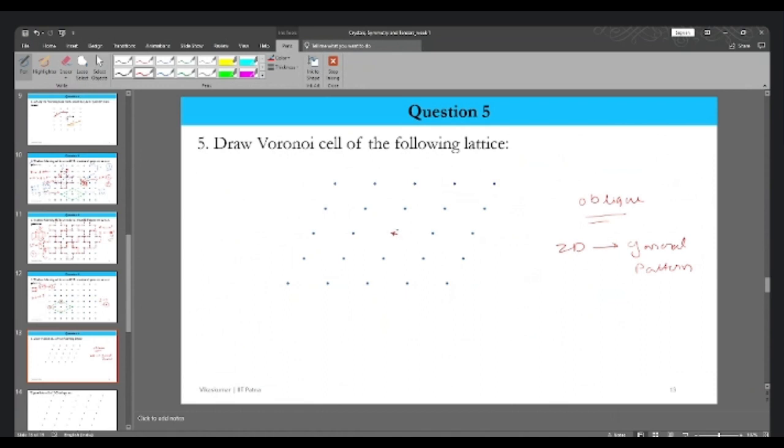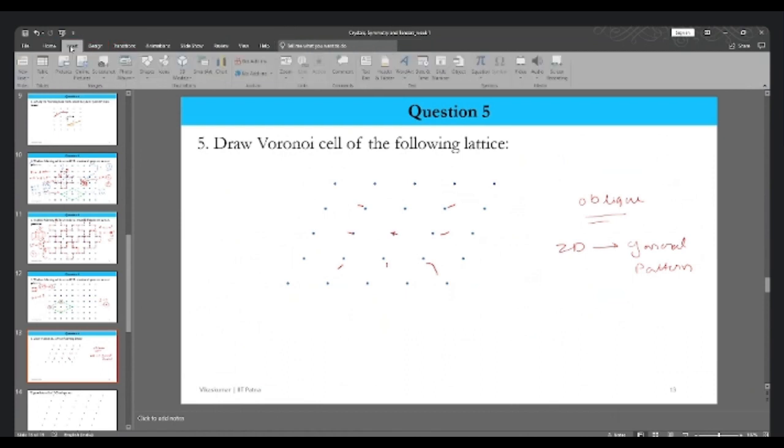We are going to find the region of space which is closest to this lattice point and farthest from all the other lattice points. These are the neighboring lattice points.